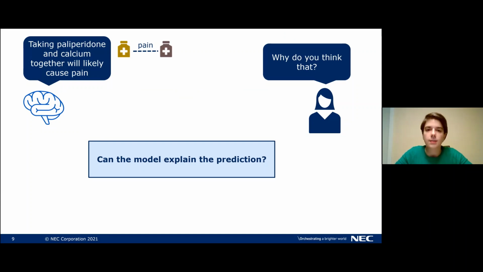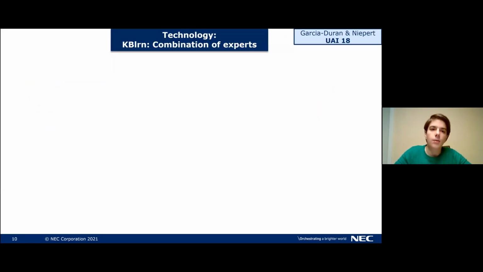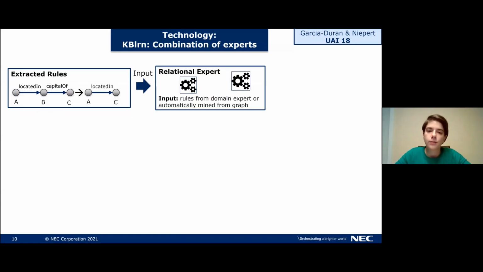Let's look at 2 examples of them. In our lab, we've developed a technology called KBLearn, and it basically is a combination of experts. And here we'll look at 2 of them. The first one is called the relational expert. It takes rules and then applies them to see whether or not a rule holds for the current prediction that we want to make.